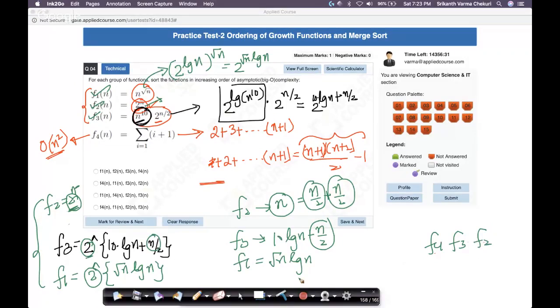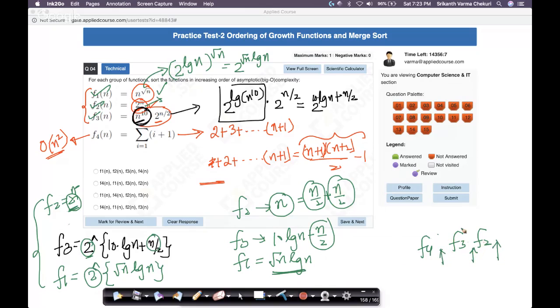I don't know where f1 should be placed. Let's look at f1. I know that f4 doesn't have any exponent, so f4 is certainly going to be the slowest growing, because it doesn't have any exponentiation function. Now f1 can be placed here, here, or here.